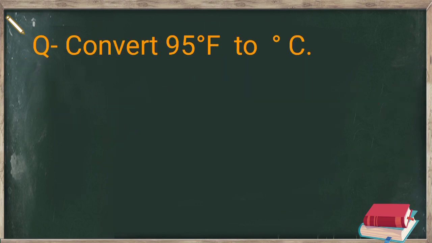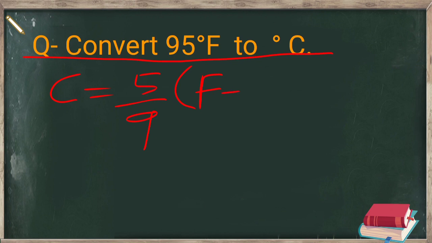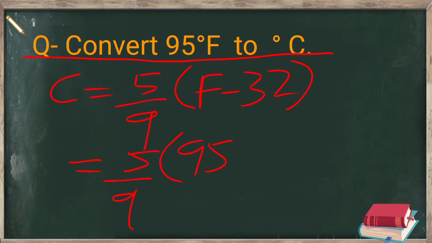Next, we have to see how to convert Fahrenheit to Celsius. We will use the formula C = 5/9 (F − 32). Then we have to put the value 5/9. In place of F, we write 95 minus 32. So what will we get over here?